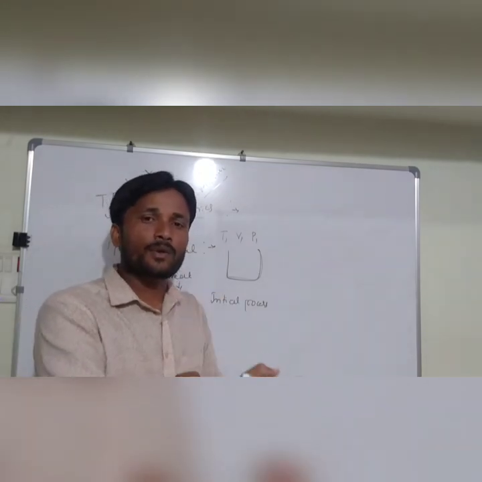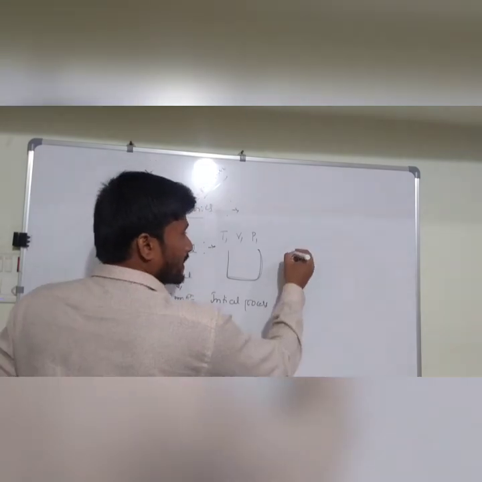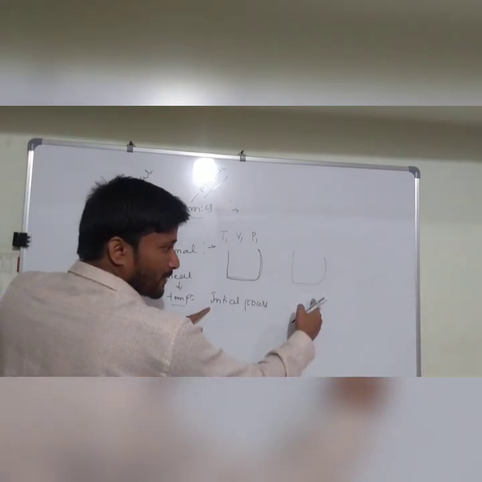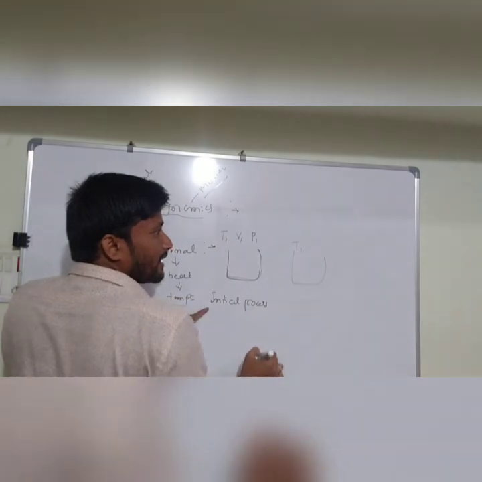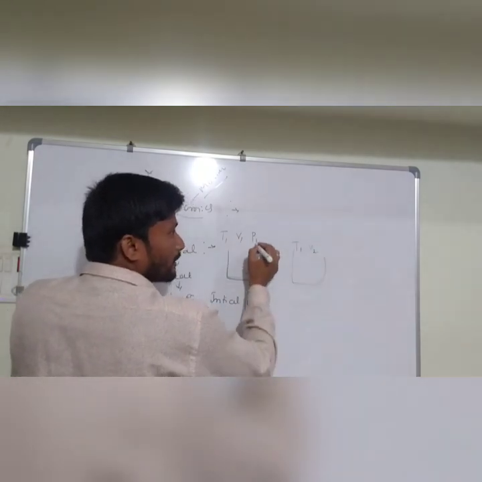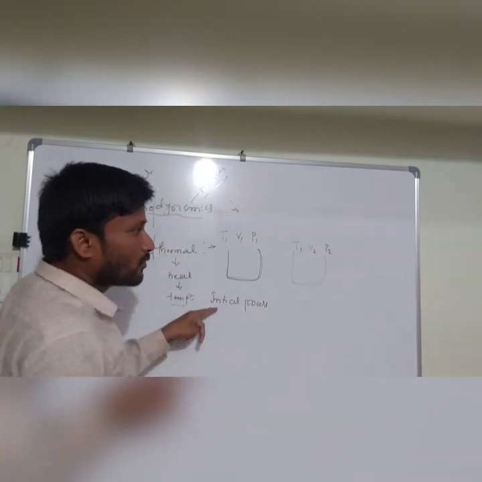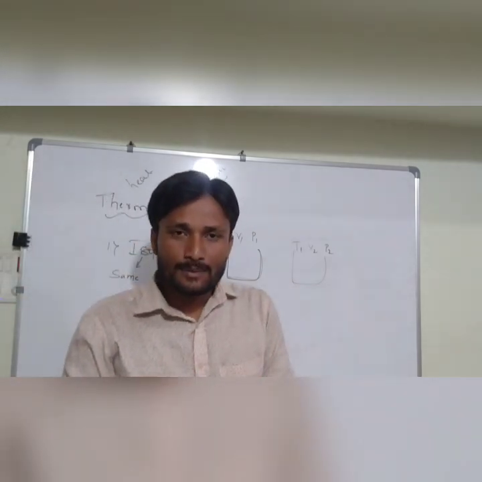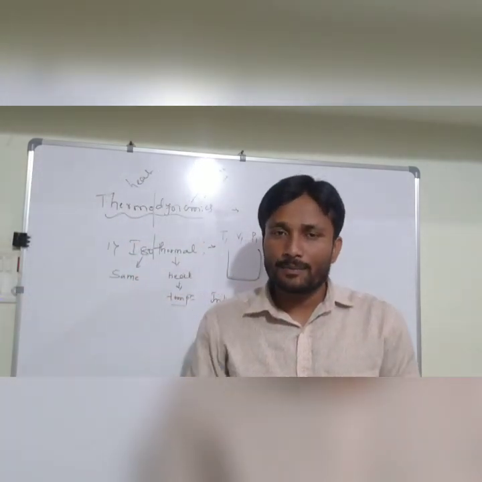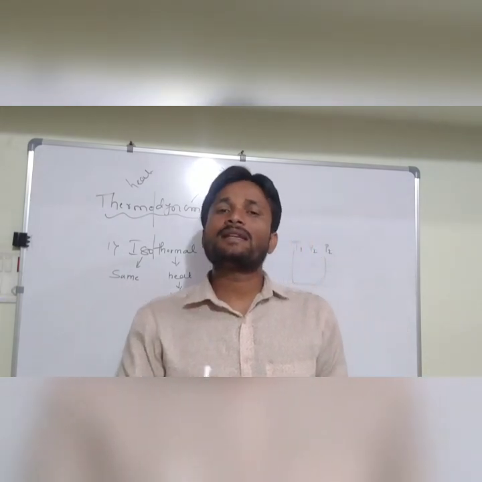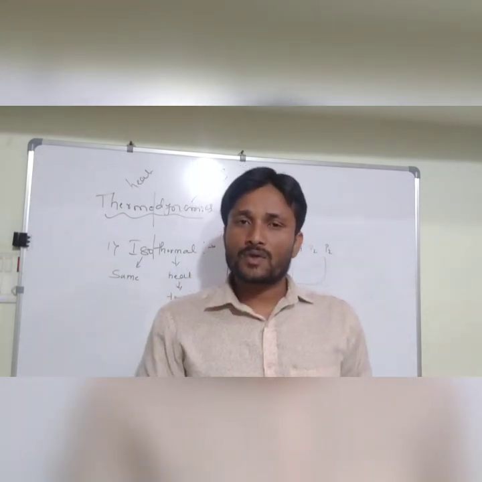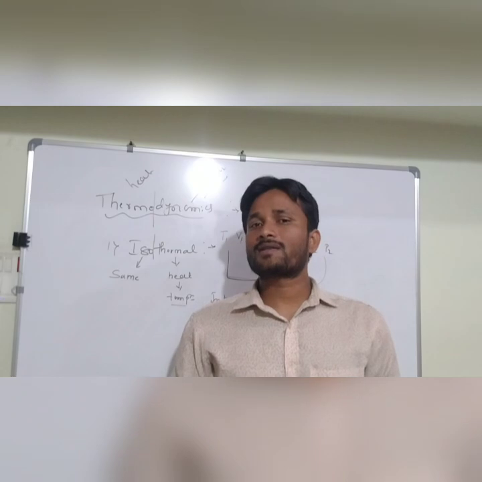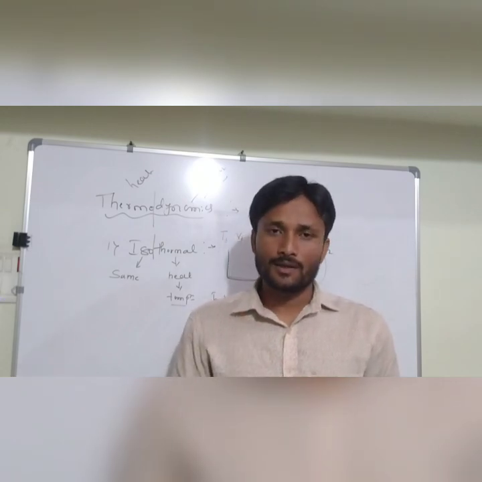After completion of the process, you see changes: temperature is T1, volume is V2, pressure is P2. What you observe here is that the temperature remains constant at the initial position and after completion of the process. This type of process is called an isothermal process. Isothermal means the temperature remains constant.